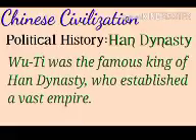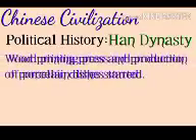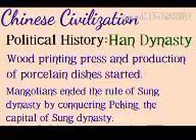Wu Ti was the famous king of Han dynasty and he established a vast empire in China. They had silk trade with Rome. As a result of the trade, the route between China and Rome became famous, thus the Silk Route. Buddhism entered China during this period. Art and literature received great patronage during this period. So this period is known as the Golden Age in Chinese history. Wood printing press and production of porcelain dishes started. Mongolians ended the rule of Sung dynasty by conquering Peking, the capital of Sung dynasty.